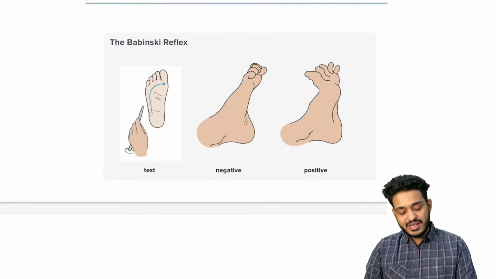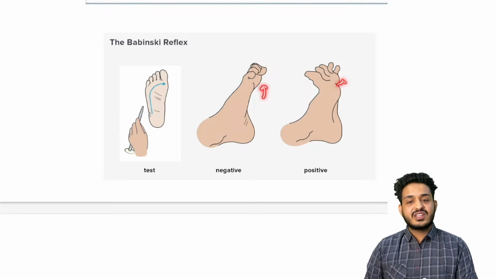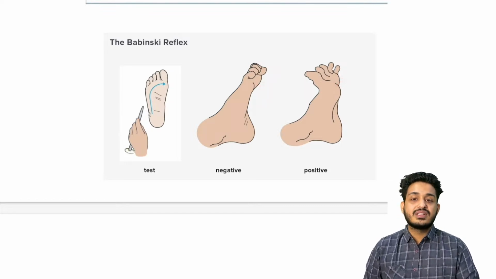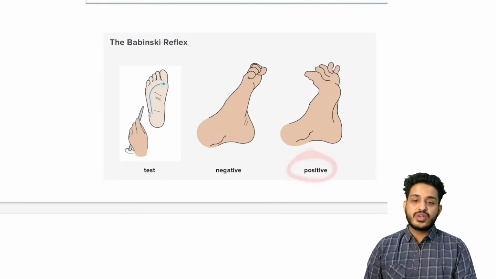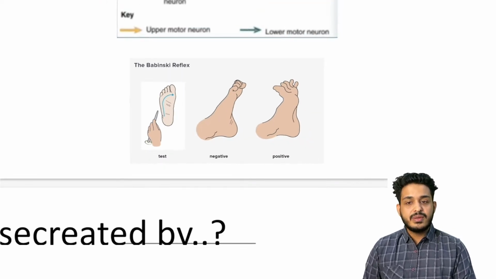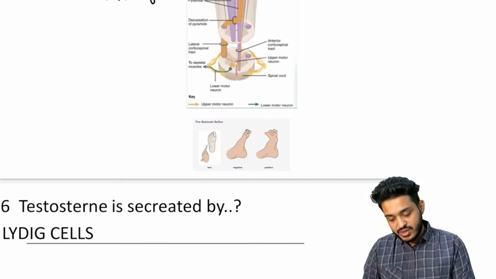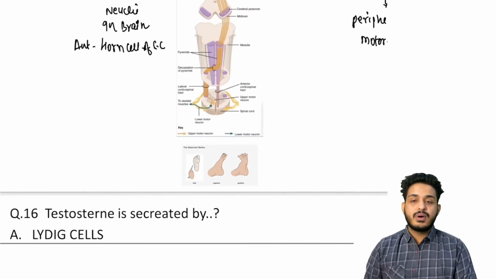What is going to happen? There will be flexion, there will be extension. If there is extension, what is going to happen? This is going to be positive, in which kind of lesion? This is going to be positive in the upper motor neuron palsy.